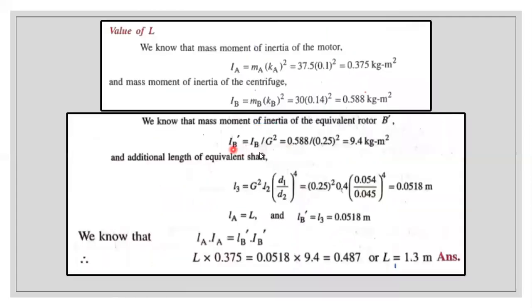IB dash is equal to IB divided by G square. IB we just now got, and G we know, the gear ratio. Substitute all the values. You will be getting 9.4 kg meter square.